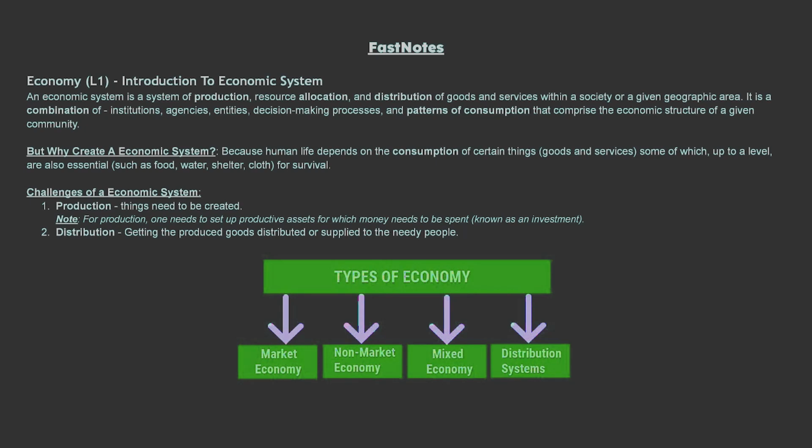Introduction to economic systems. An economic system is a system of production, resource allocation, and distribution of goods and services within a society or a given geographic area. It is a combination of institutions, agencies, entities, decision-making processes, and patterns of consumption that comprise the economic structure of a given community.